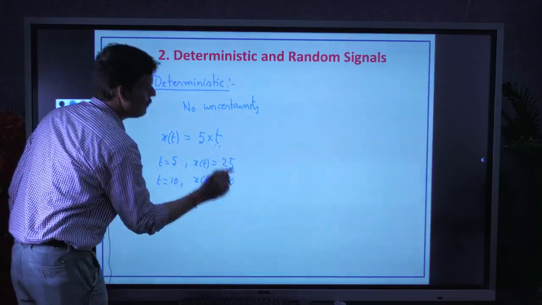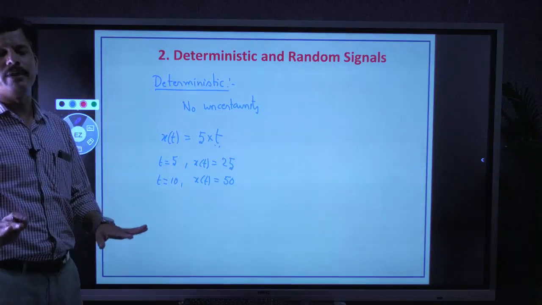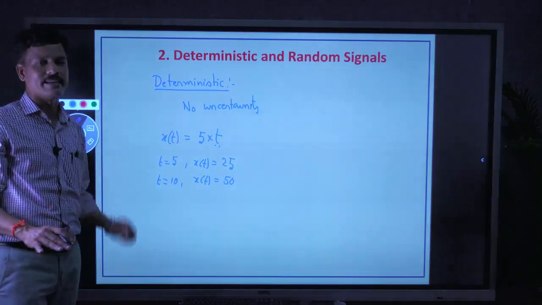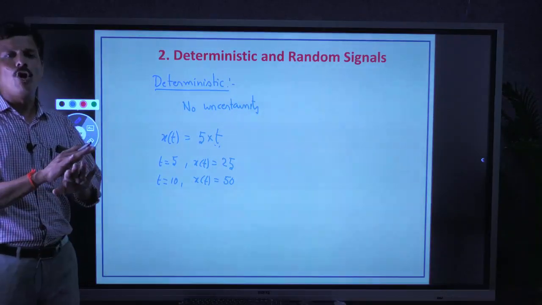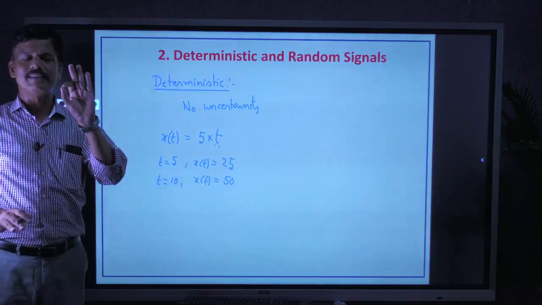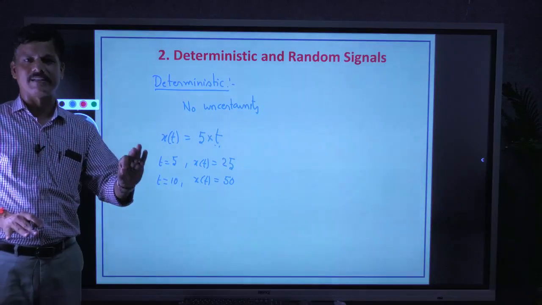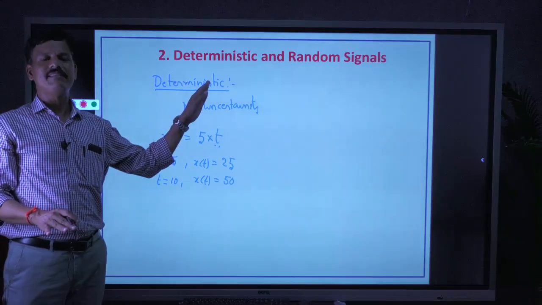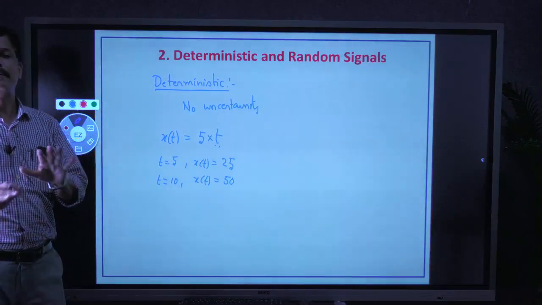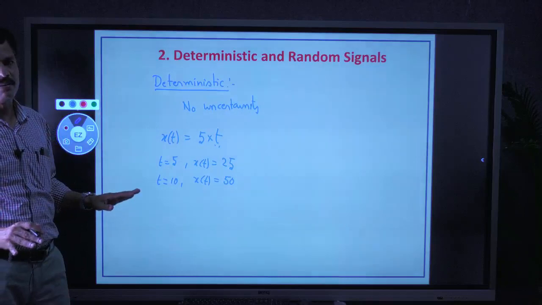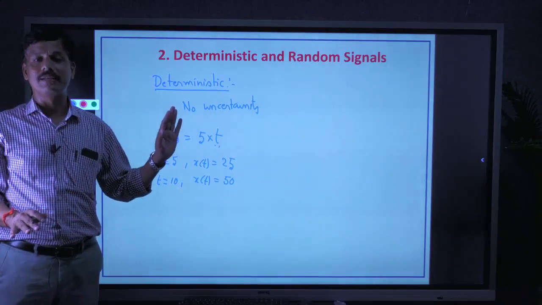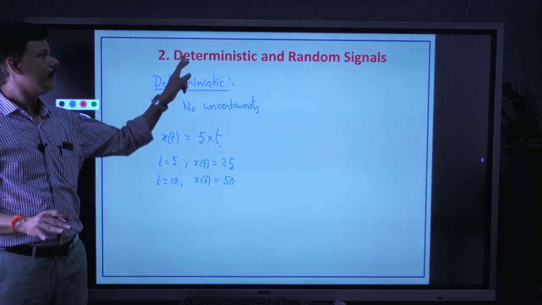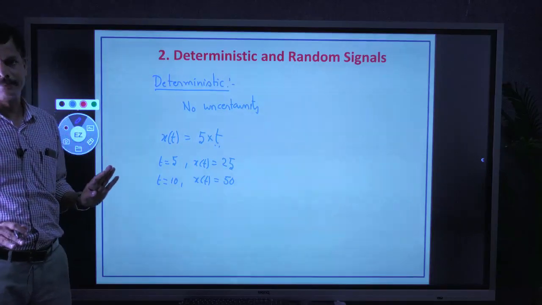Like this, at any point of time, we can find the existence of the signal, because there is no uncertainty. The signal is exact, perfect, certain. So deterministic signals are represented with mathematical equations. In the entire subject of signals and systems, we are going to deal with deterministic signals only.